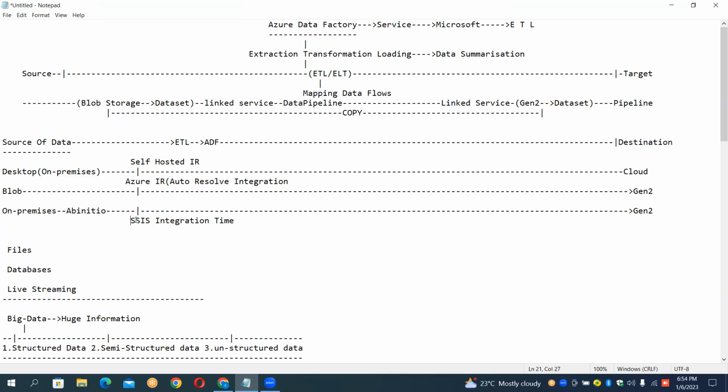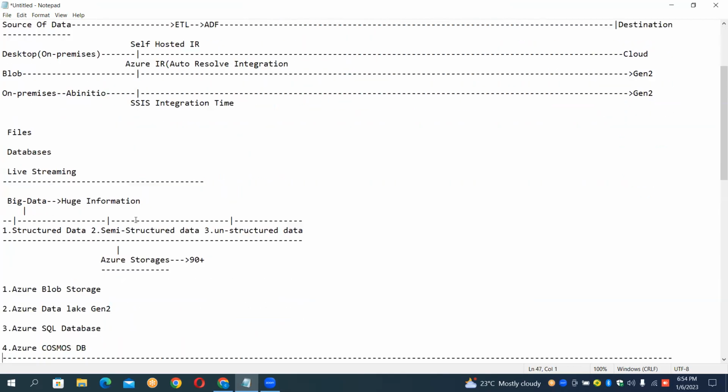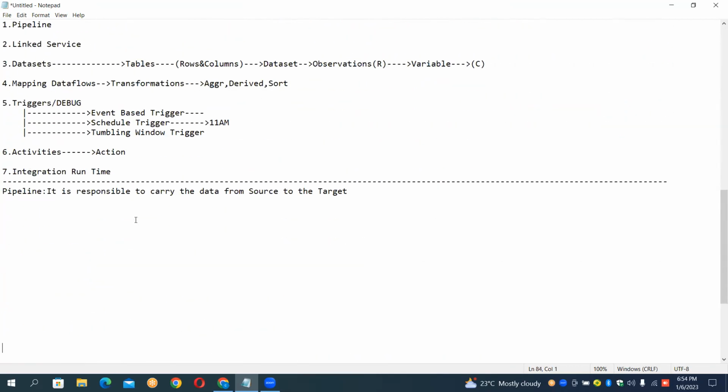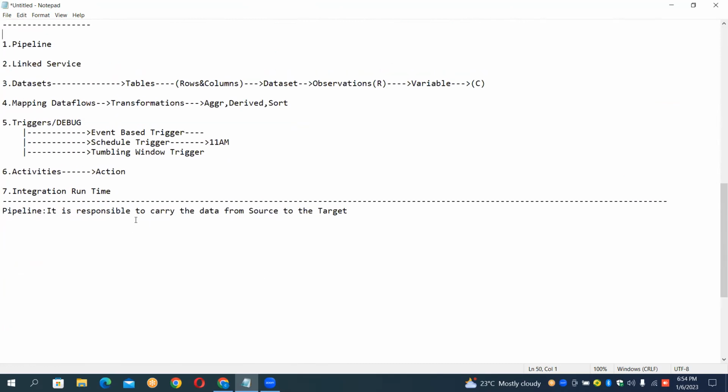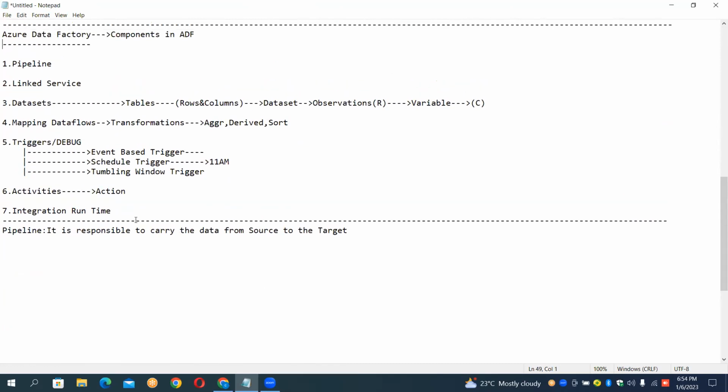So guys, these are all the components we have. If you are good in these 7 components, everyone, we can just do it, no problem. And now, apart from this, I will also show you how to start this, because practicals we are going to start from tomorrow. I will show you how to create it.